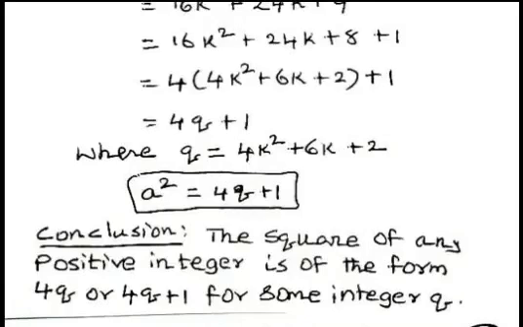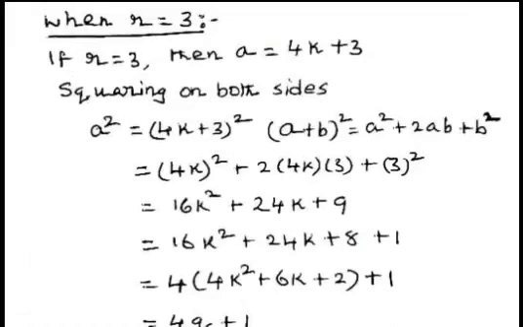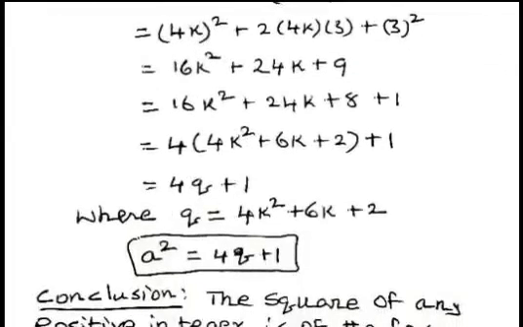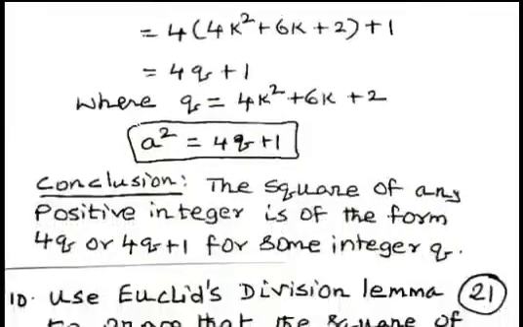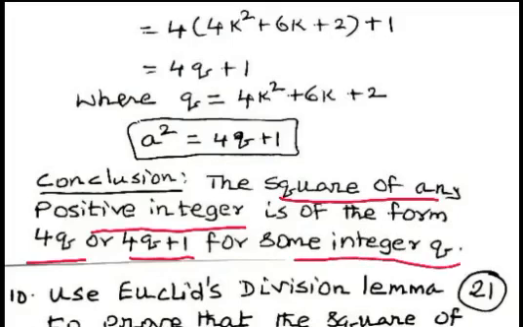So from all these cases, we conclude that a square can be written in the form of 4q plus 1 when the remainder is 1. When the remainder is 3, we can write a square in the form of 4q. Now we conclude that the square of any positive integer is of the form 4q or 4q plus 1 for some integer q.